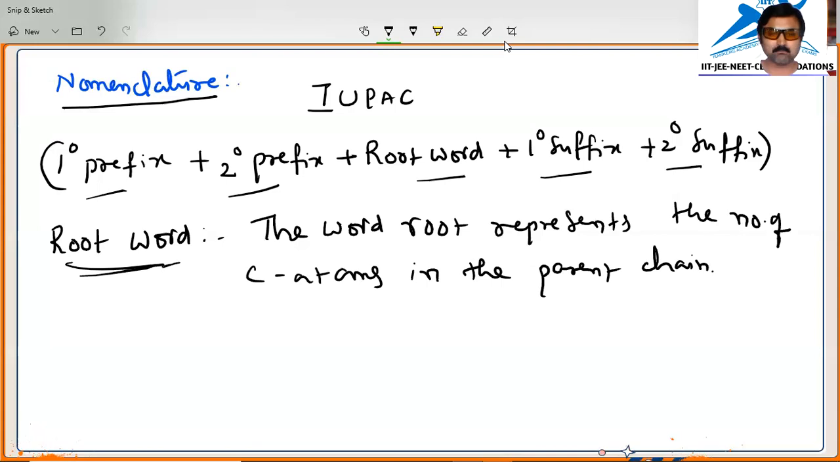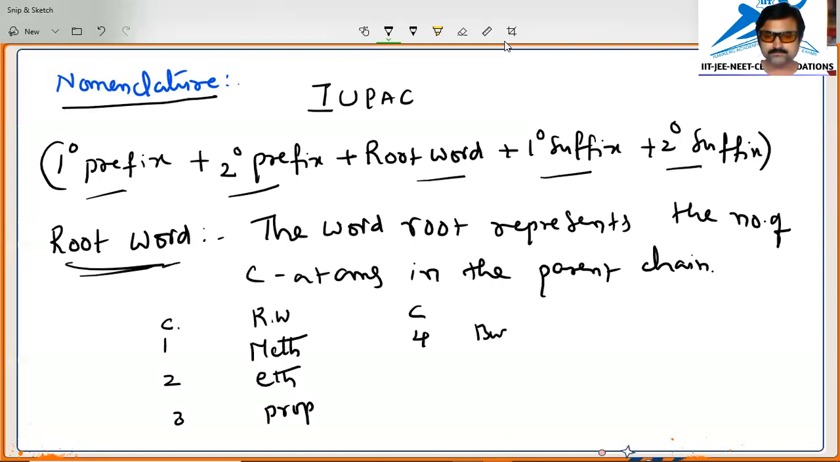If the number of carbons is one only, we will call the root word meth. If it is 2, we will call it eth. If it is 3, that root word we will call prop. And if the number of carbons in the chain is 4, then the root word will become but. That is the root word.